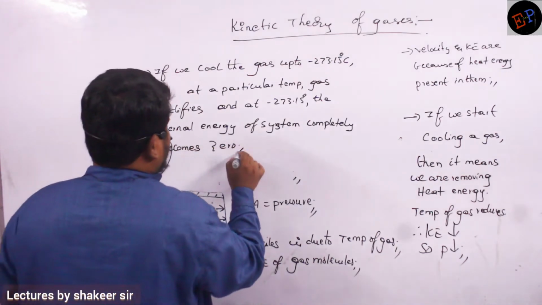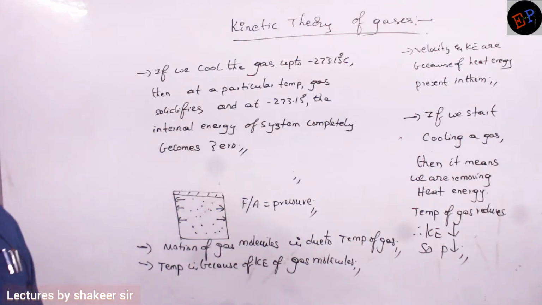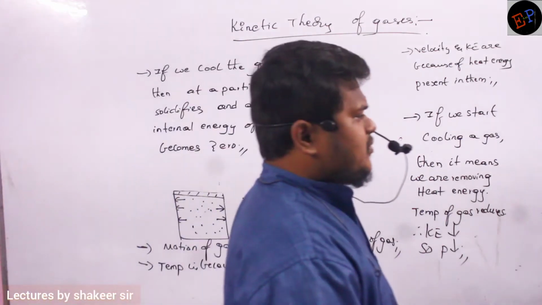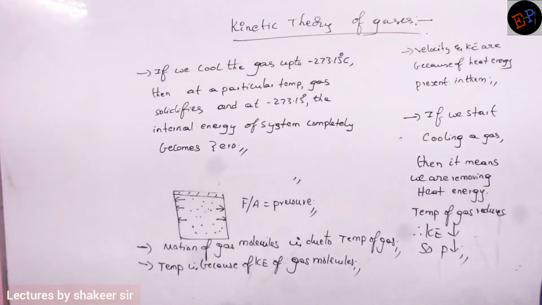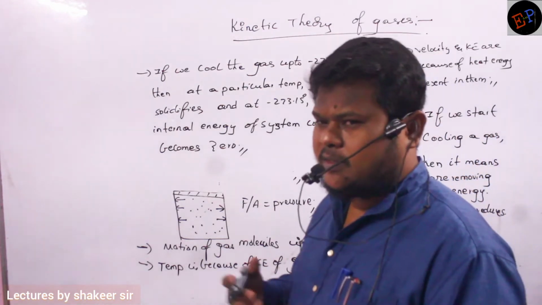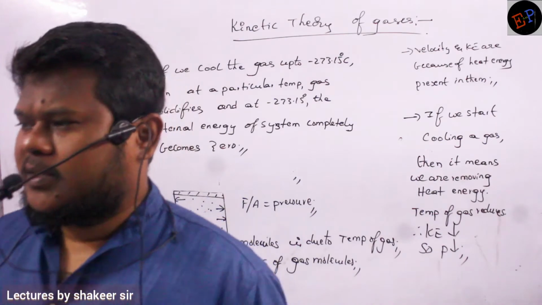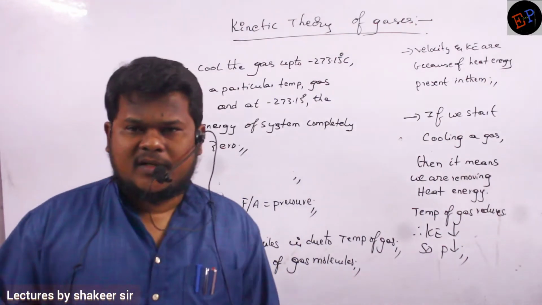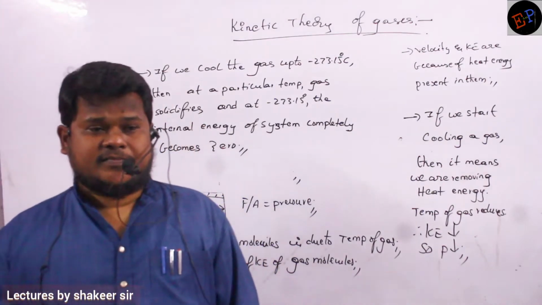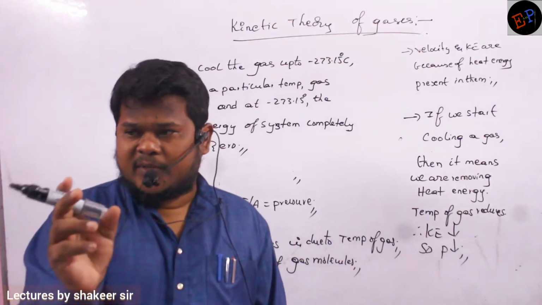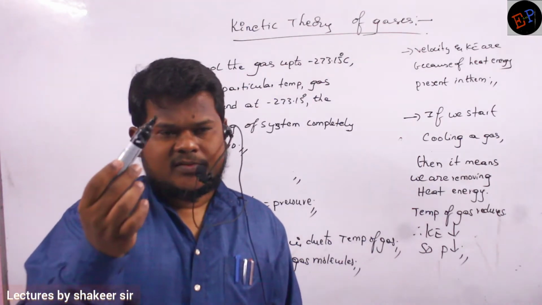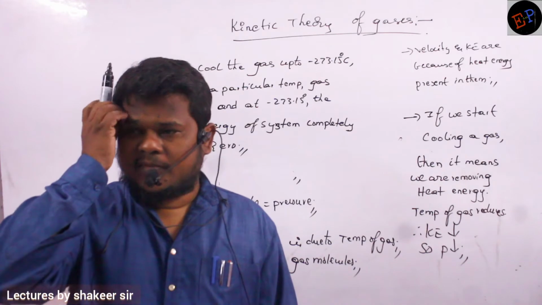So this is what happens if I start cooling a gas. At some point this gas converts into solid form. First it converts into liquid form, then into solid form. Even after it has converted into solid form, it can have energy, because molecules will be vibrating. If I take the molecules of this pen, they will be vibrating around their mean position.